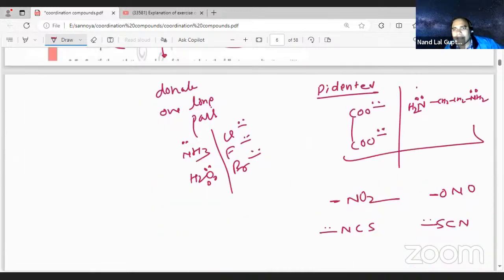So that is bidentate. This is the oxalate ion, and its IUPAC name is oxalato. This is ethylene diamine.